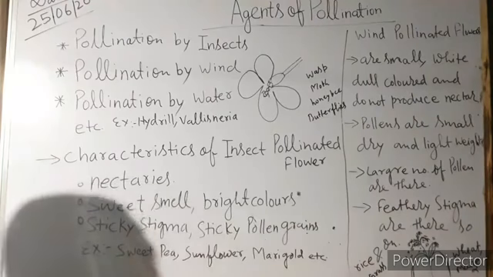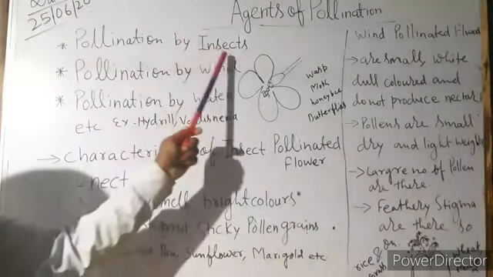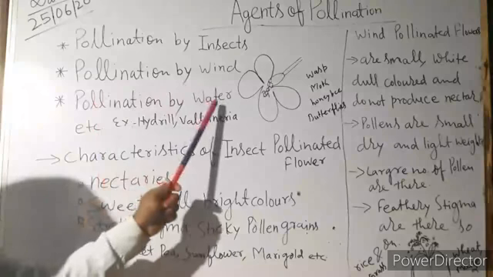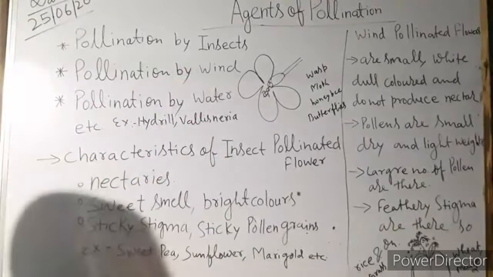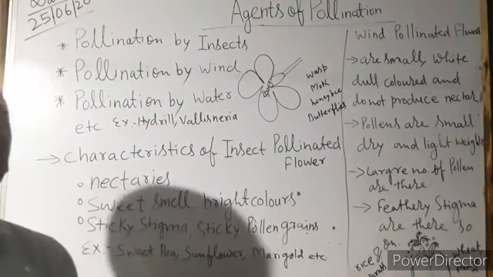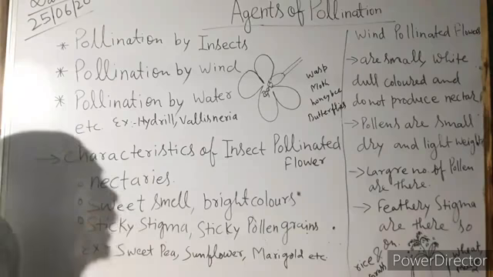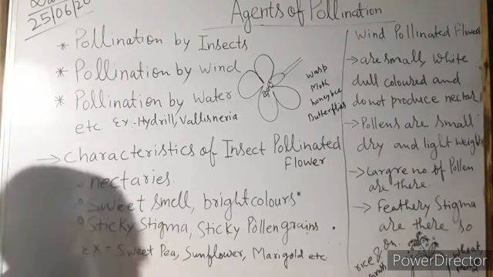That is pollination by insect, pollination by wind, and pollination by water. These three are the main factors responsible for the agents of pollination.